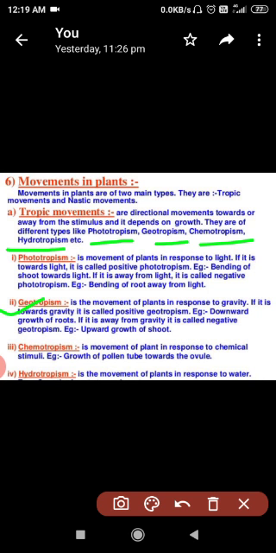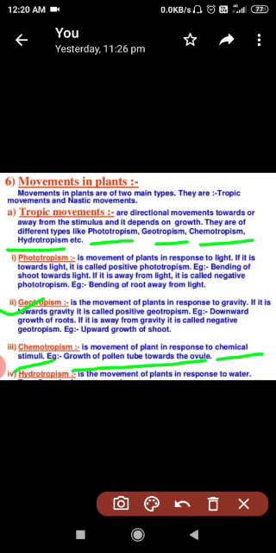Now come to chemo. Chemo means chemical. In the same way, when movement takes place in a plant in response to chemical stimuli, it is chemotropism. A very good example of chemotropism is the growth of pollen tube towards the ovule.